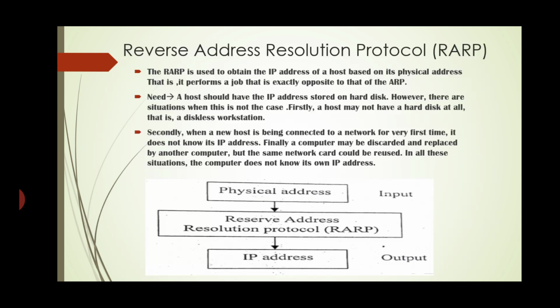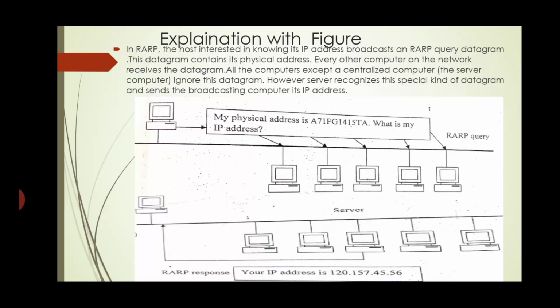So using the physical address, they can find out the IP address. In RARP, they give the physical address as an input, and then using that physical address, they can find out the IP address of that host. This is the explanation of RARP.